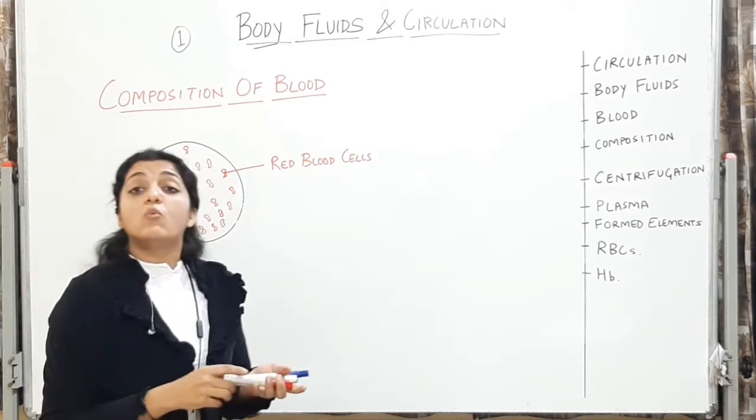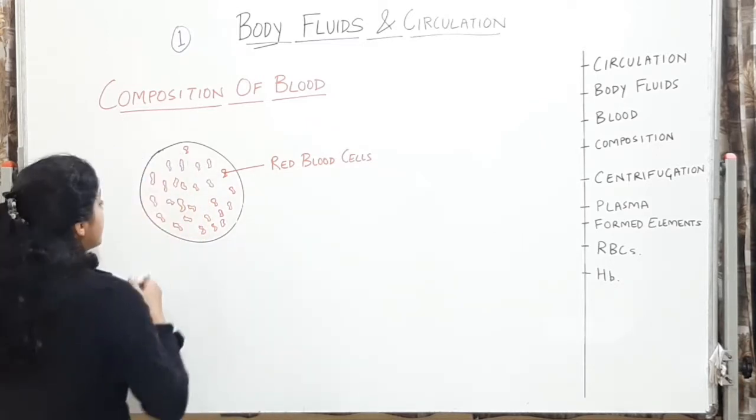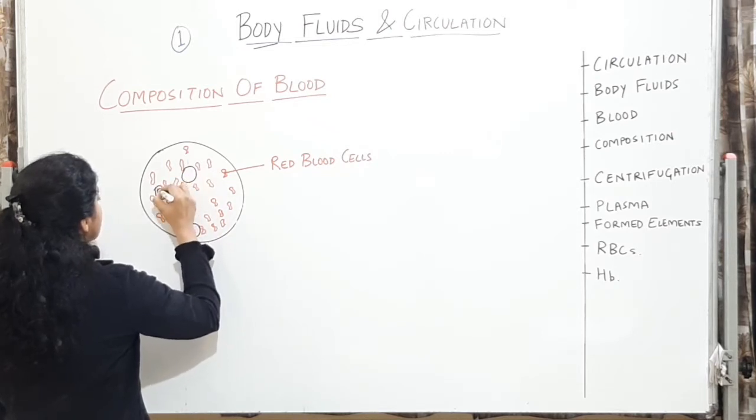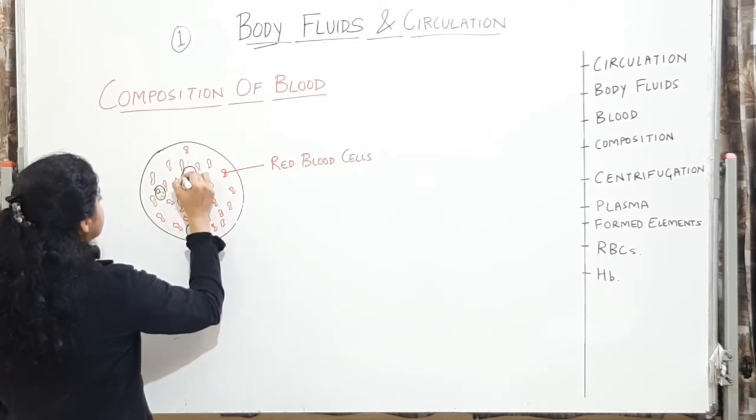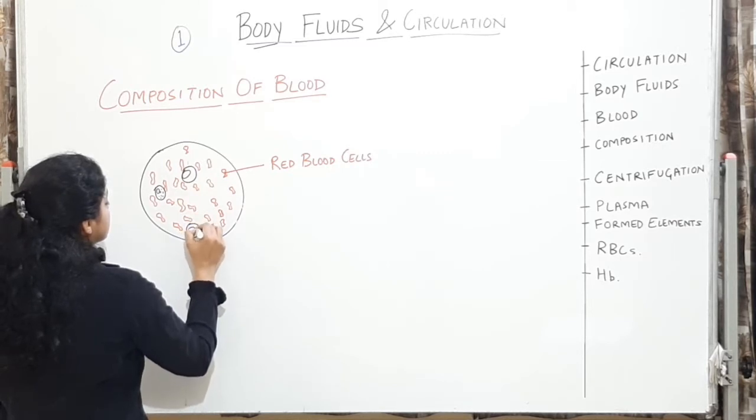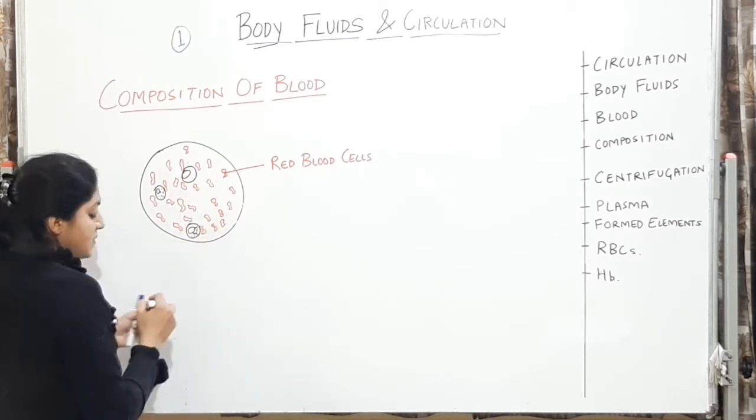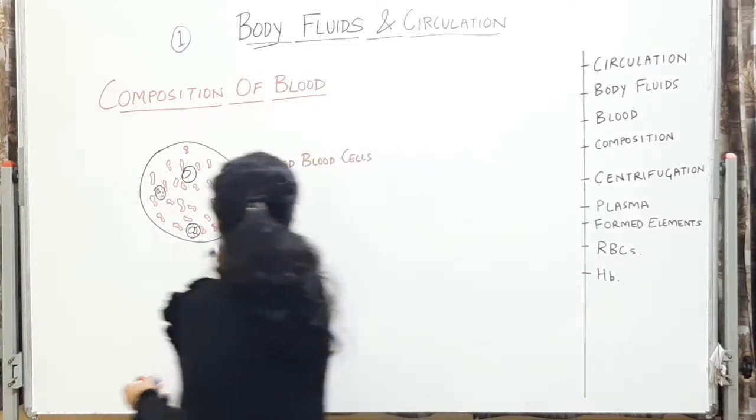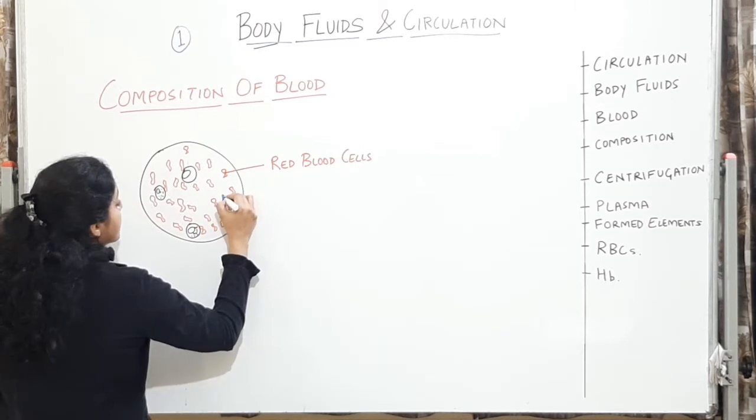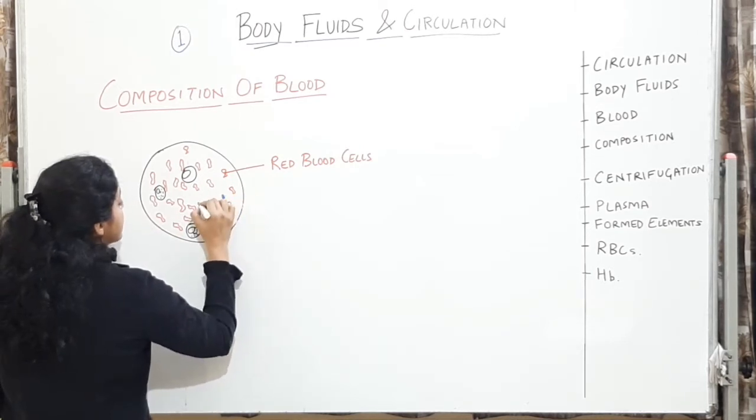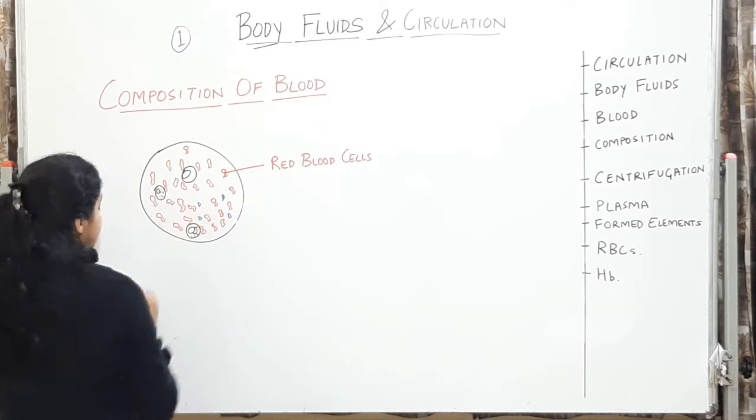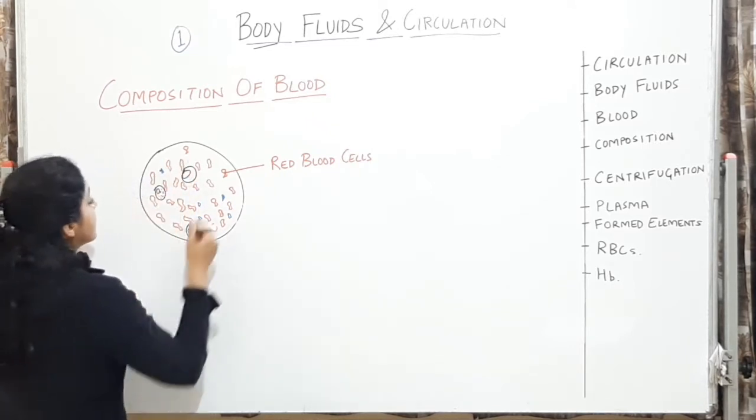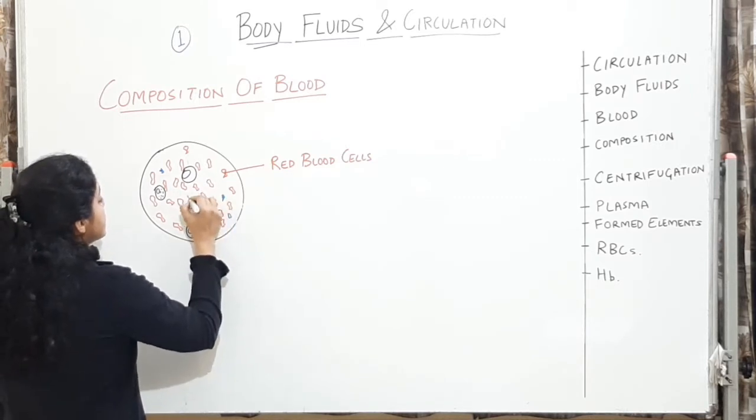Then you will have the white blood cells, which will be less in number, and you will have the platelets, which will also be very less in number. You will have the platelets, these will be small cells, very less in number. Rest everything will be red blood cells.